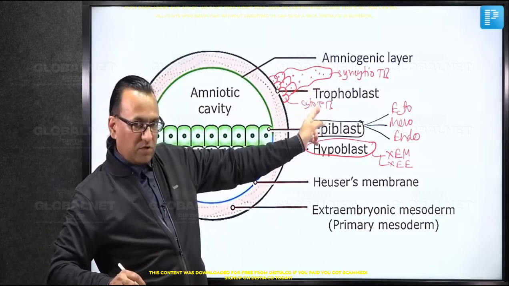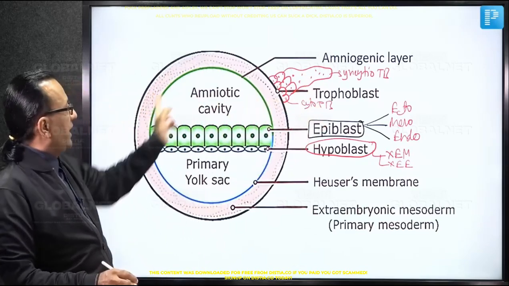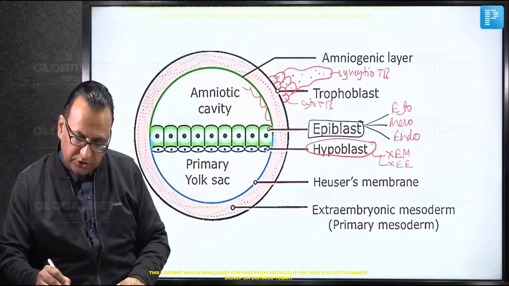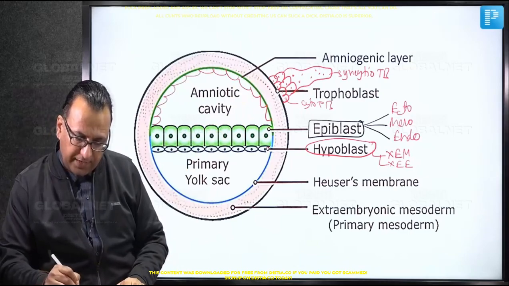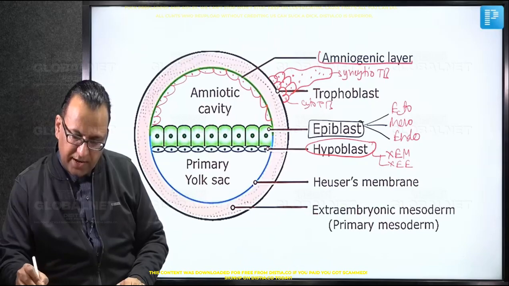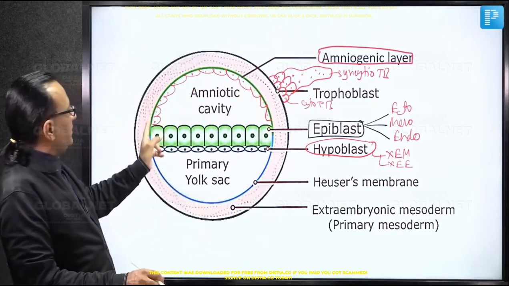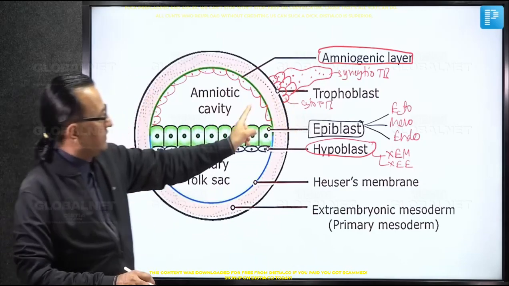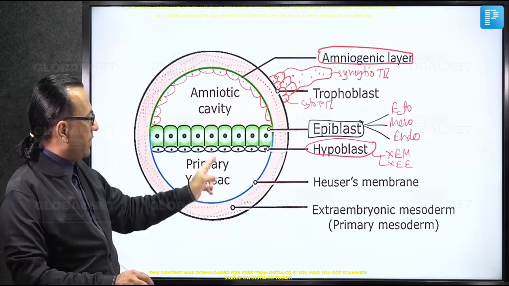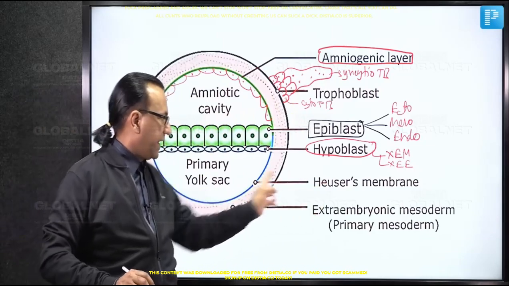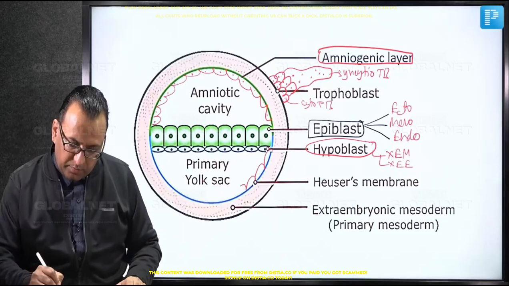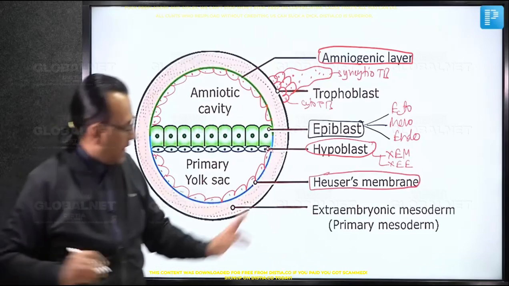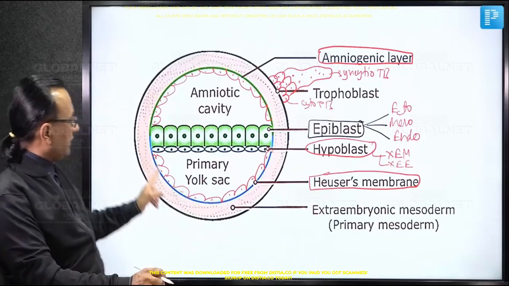These trophoblasts are also contributing to the amniogenic cell layer, as seen here. You can mention the trophoblasts are forming this roof and lateral wall of the amniotic cavity, contributing to the amniogenic layer here. This amniogenic layer, which lines the roof and lateral wall of the amniotic cavity, is contributed by the trophoblast cells. Then what about the lining of the primary yolk sac, what is called as the Heuser's membrane? This Heuser's membrane is being contributed by the hypoblast cells. As you will notice, here is the Heuser's membrane, and it is lining the primary yolk sac, contributed by these hypoblast cells.